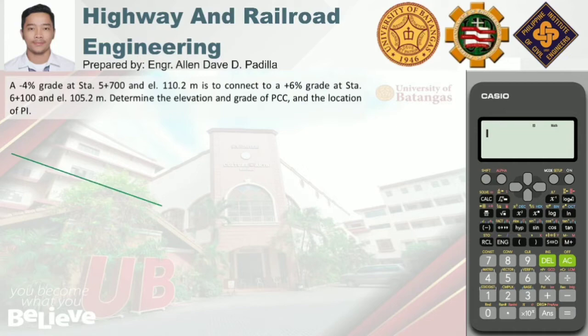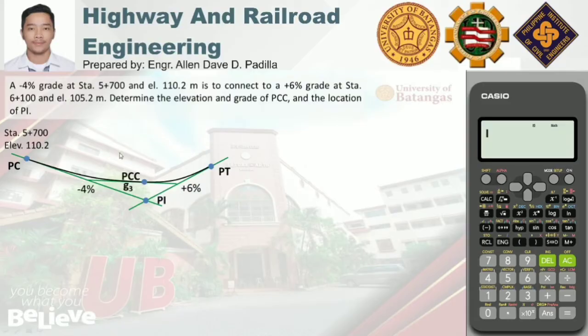So we have a negative 4% back tangent which intersects a positive 6% forward tangent. Okay, so ito yung common tangent niya. Hindi pa natin alam kung ano yung slope niya, so let us denote that by G sub 3. So ito yung first curve, ito yung second curve. This is the point of curvature. This is the point of tangency. And this is the point of intersection. And then for the additional point, we have PCC or the point of common curvature.